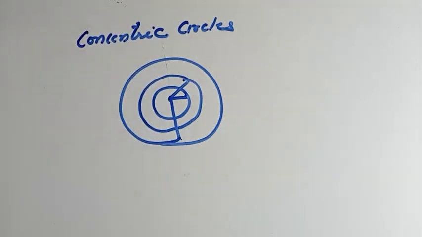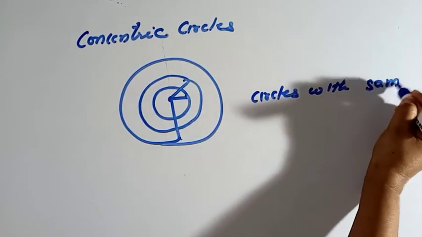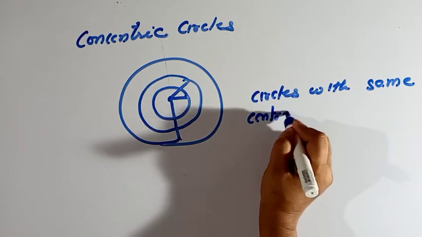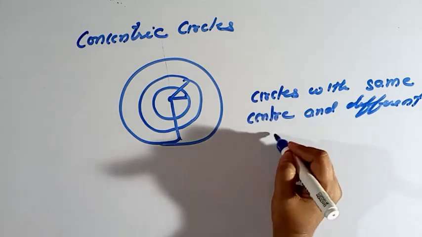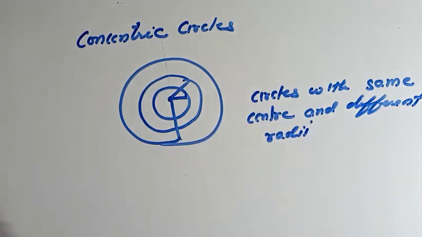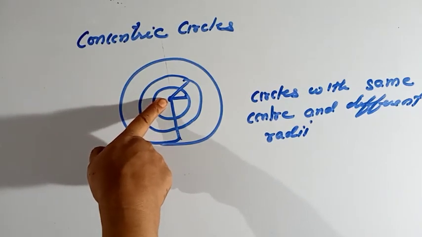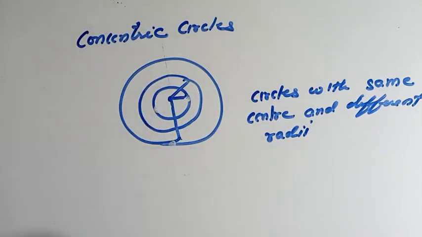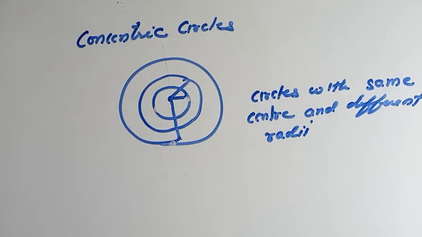That means, how will you define concentric circles? Circles with the same center but different radii. The center is the same, but the radius is different. Circles with the same center and different radii are called concentric circles. Okay, thank you.